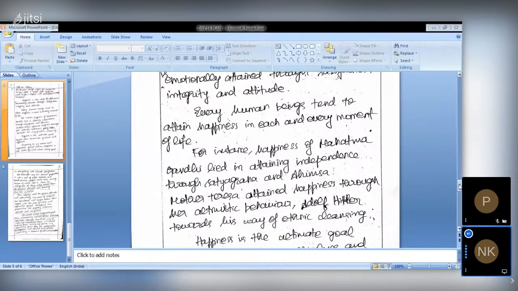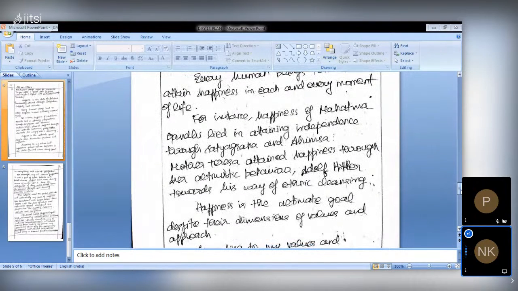So I have given two extreme personalities: Mahatma Gandhi, who attained happiness while achieving independence through satyagraha and ahimsa, and Mother Teresa, whose happiness is defined by her charity work and altruistic behavior. She always loved and always had a very pure heart. She always strove towards love and peace.